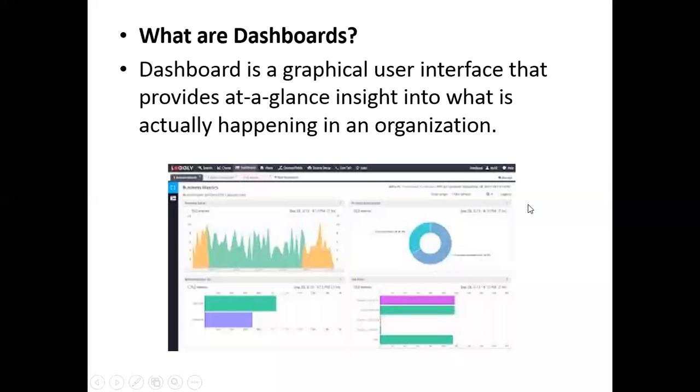So next, let us understand what are dashboards. Dashboards are graphical user interfaces. So just by looking at this pictorial representation or chart, the users are going to get an insight of what is actually happening inside an organization.